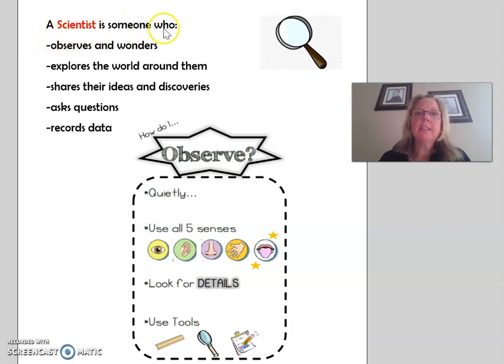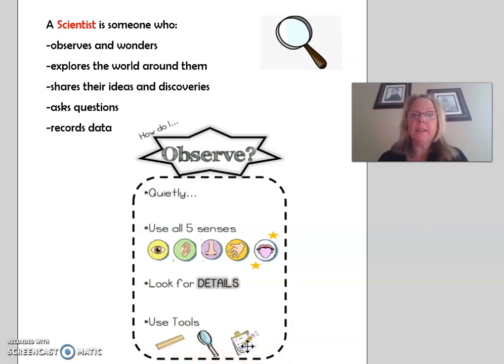A scientist is someone who observes and wonders, explores the world around them, shares their ideas and discoveries, asks questions, and records data. Scientists, when they use their observation skills, they observe quietly. They may use all 5 senses or maybe just one. They look for details and they use tools such as a ruler, a magnifying glass, and a paper and pencil to record data.